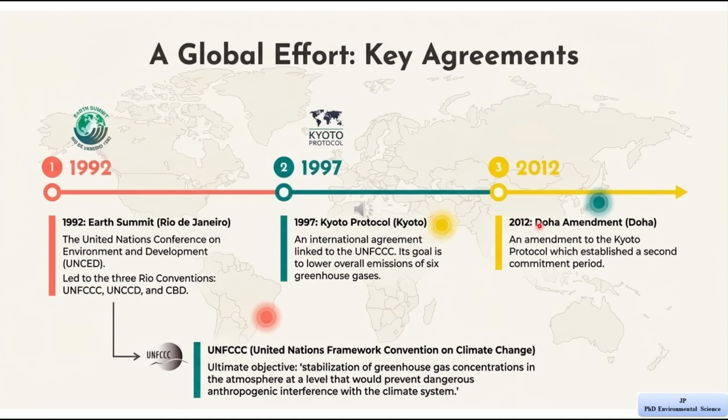So the main message of this slide is climate change is a global problem, so it requires a global response, and countries around the world have come together through meetings and agreements to reduce greenhouse gas emissions and protect the environment. The Earth Summit started this process, the Kyoto Protocol set specific targets, and the Doha Amendment continued those efforts. So this slide shows that international cooperation is very important in solving climate change.